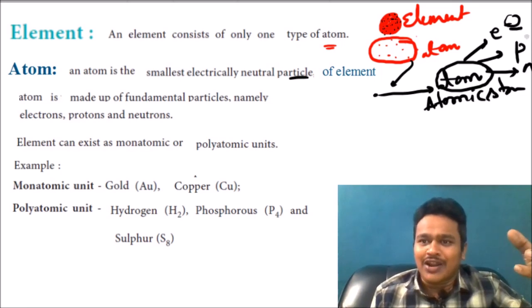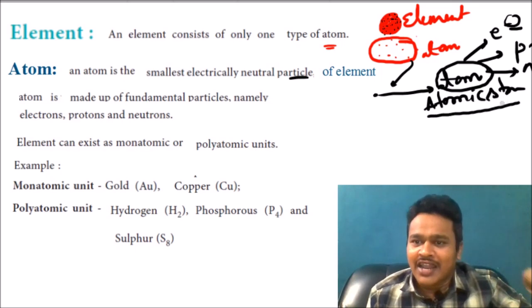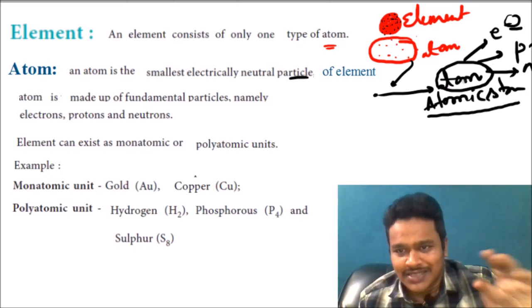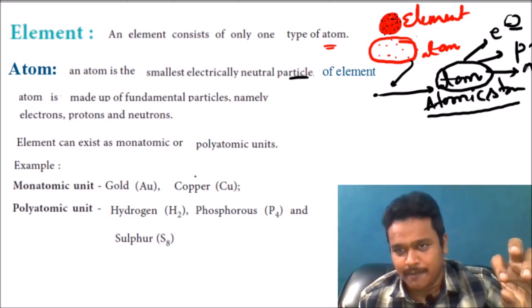How these electrons, protons, and neutrons are arranged in the atom, we are going to study in a separate chapter, atomic structure. I think you have already completed atomic structure. No problem. Like this, an atom consists of electrons, protons, and neutrons.